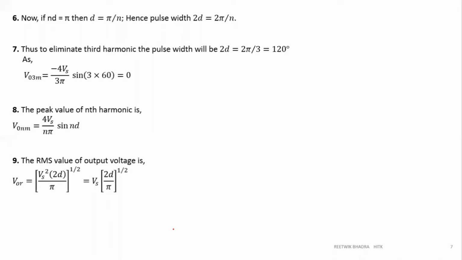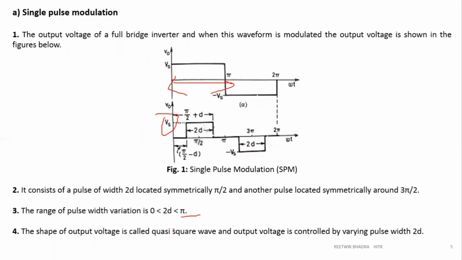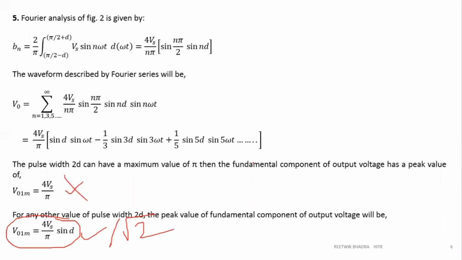Now, the first advantage we wanted to show: we have to remove the shoot through fault, or cross conduction fault. That was removed because we are turning off this switch before pi and turning on this switch after pi. We are giving some time interval between turn on and turn off. So the first advantage is proved.